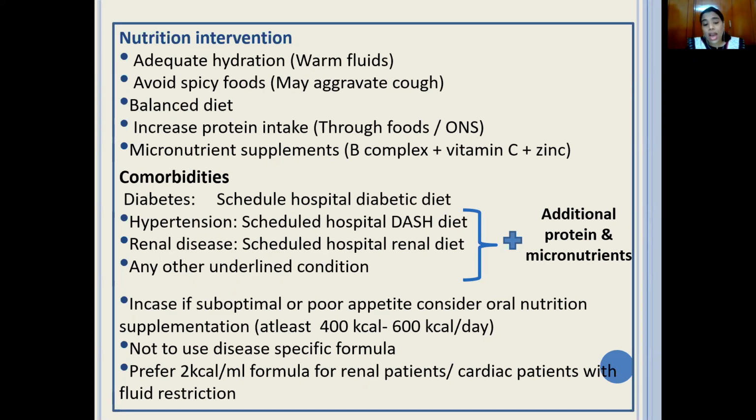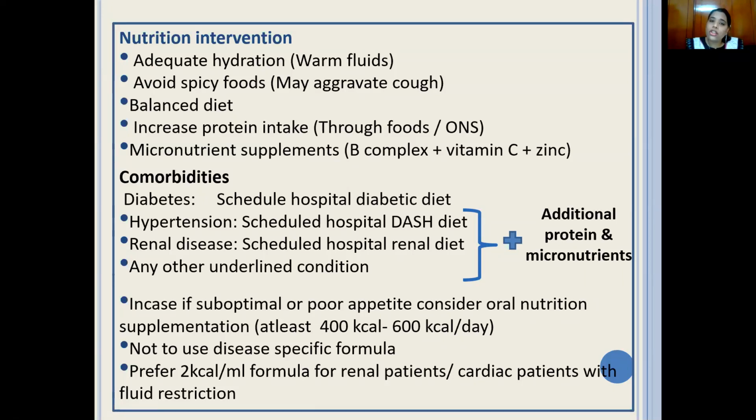Now, I would suggest not to use a disease-specific formula. When I say a disease-specific formula, don't give a diabetic formula, or a renal formula to a renal patient, or a hepatic formula to a liver patient. Why? Because here we may end up compromising on the protein.